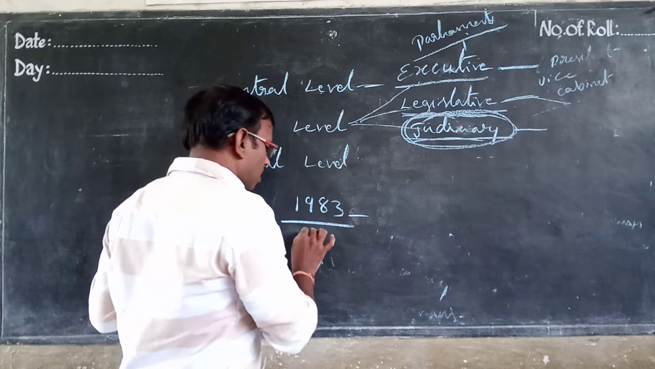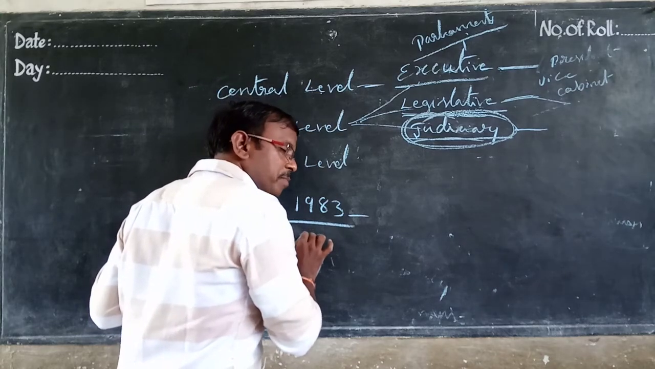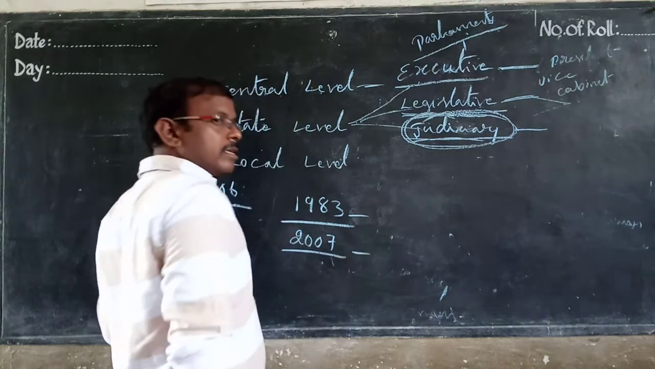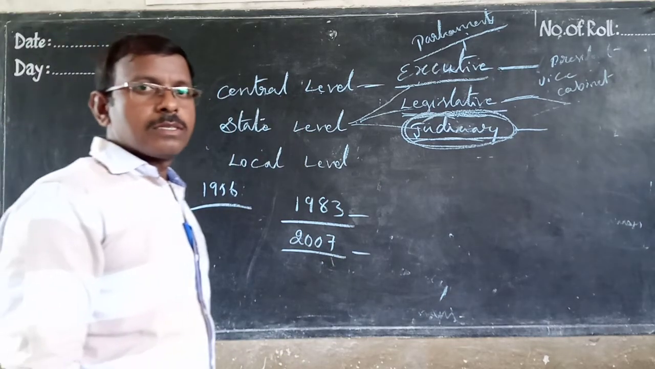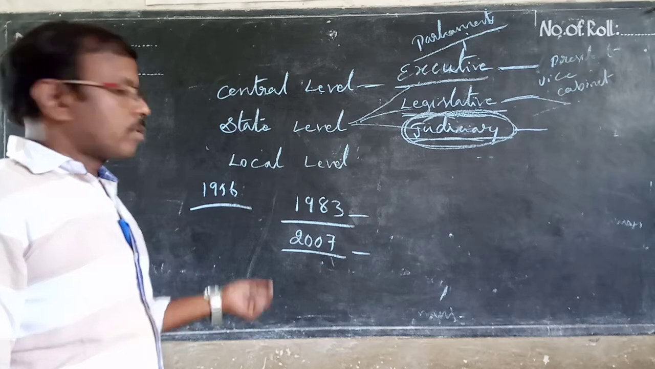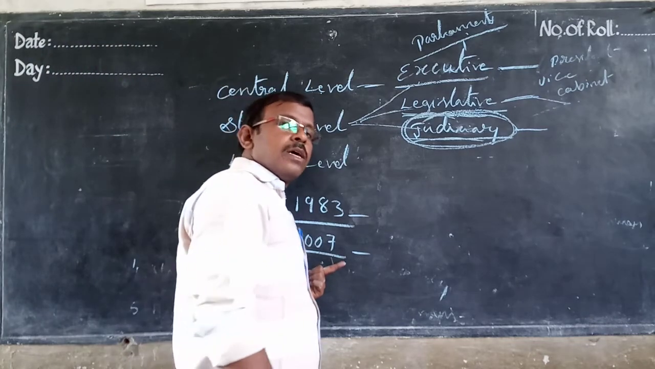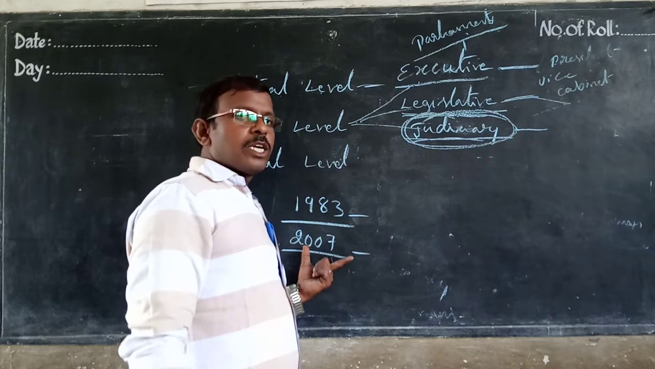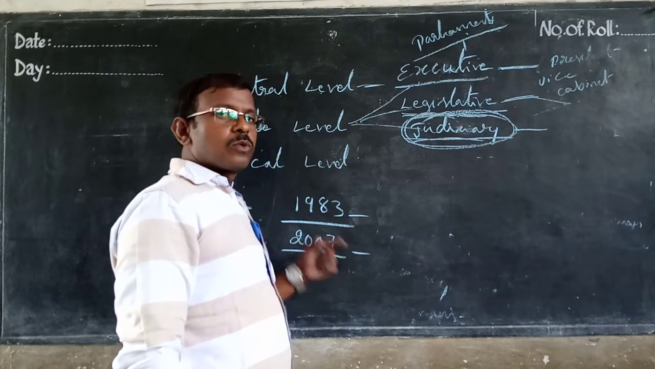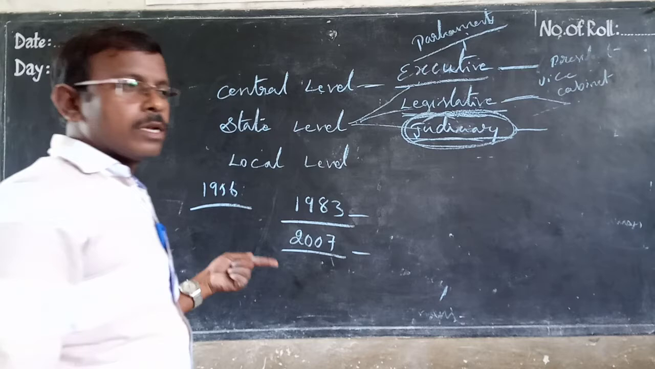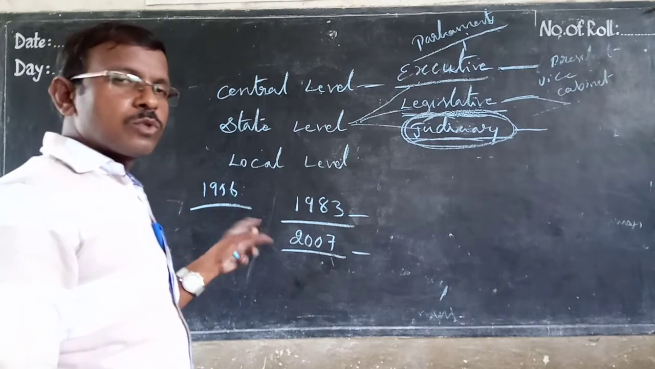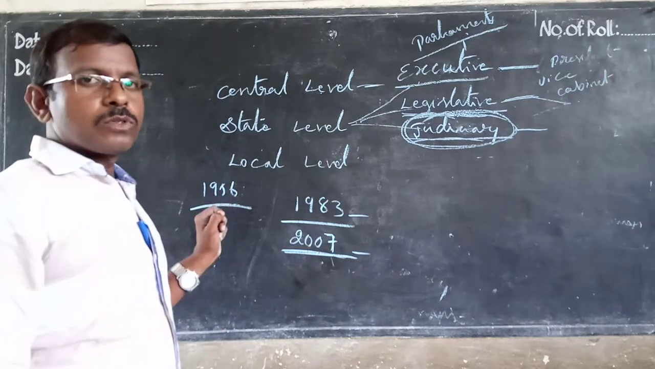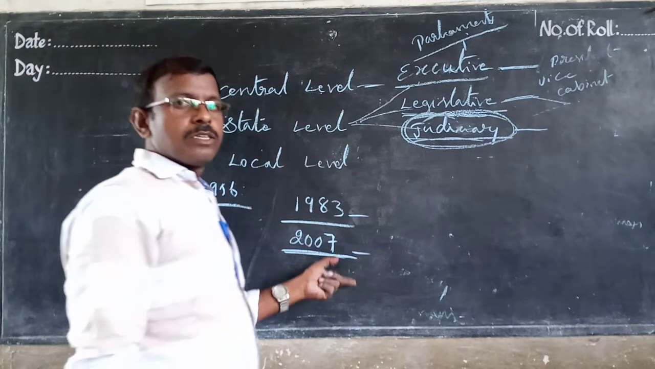When YS Rajasekhara Reddy became the Chief Minister of Andhra Pradesh in 2007, he again started two houses. From 2007 onwards, we have the two houses of Legislative Assembly and Legislative Council, bicameral. Recently, they wanted to remove the one house, so that is going on. The law is going on, that is the present situation. So we have two houses from 2007, YS Rajasekhara Reddy being Chief Minister at that time.